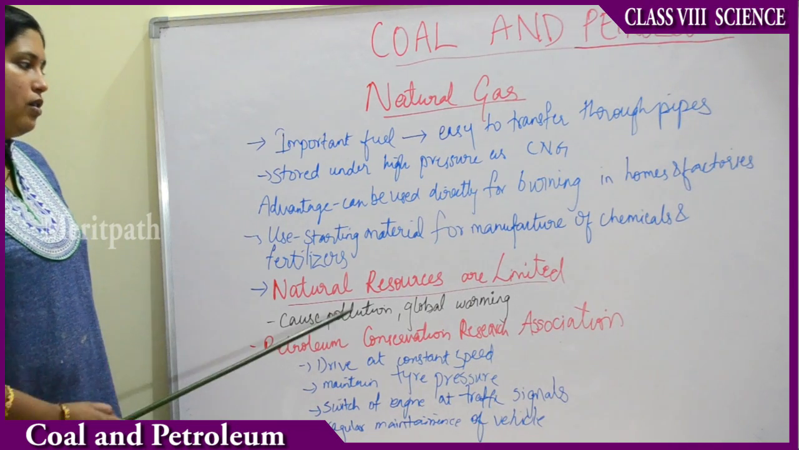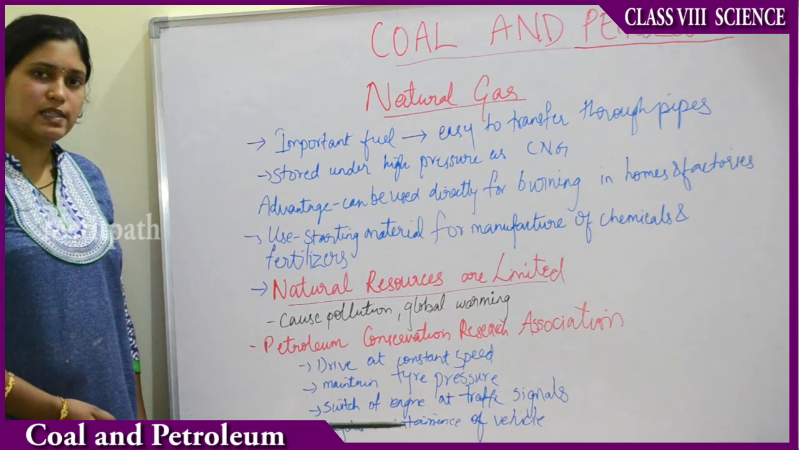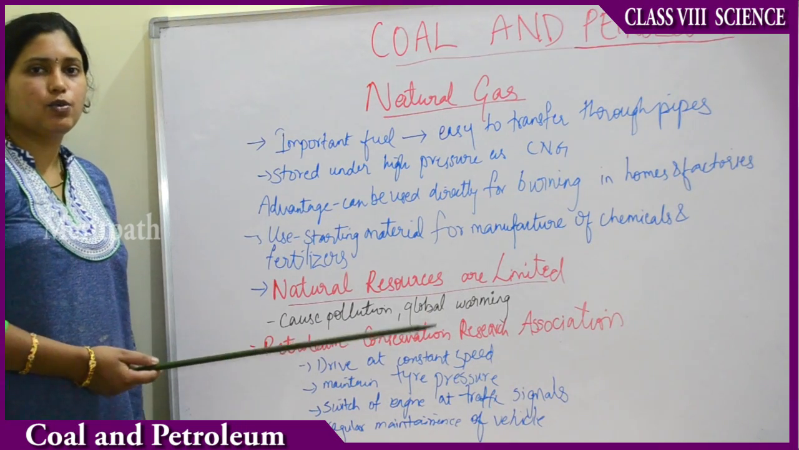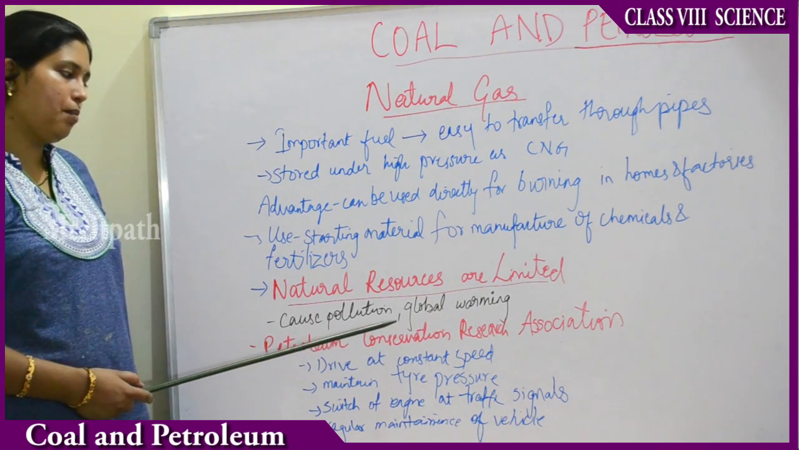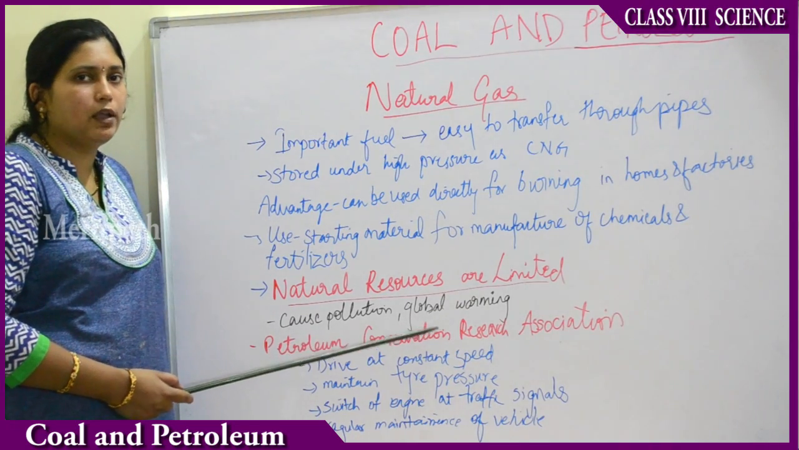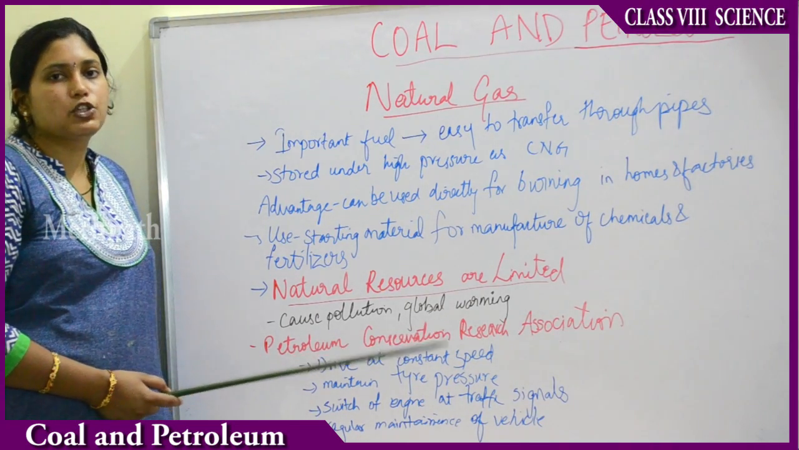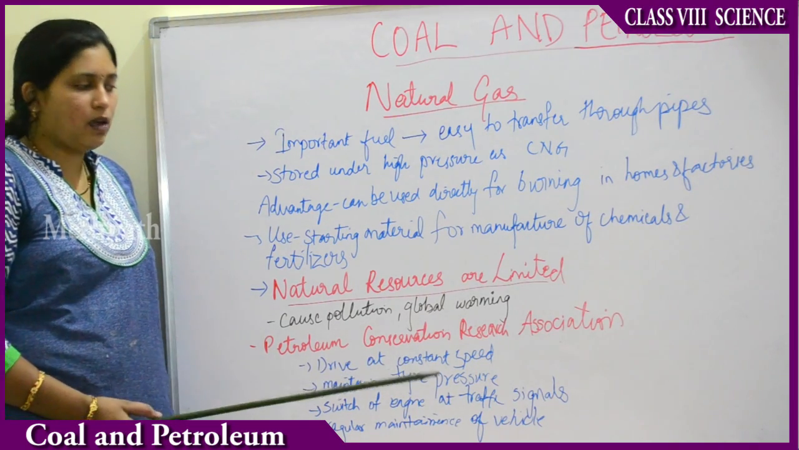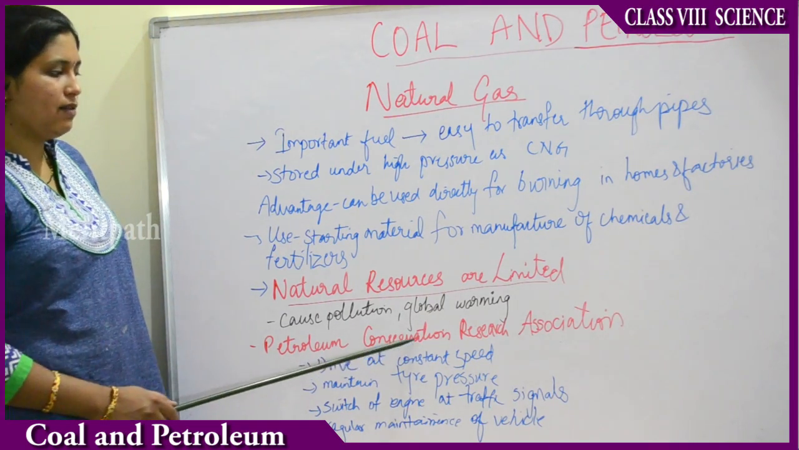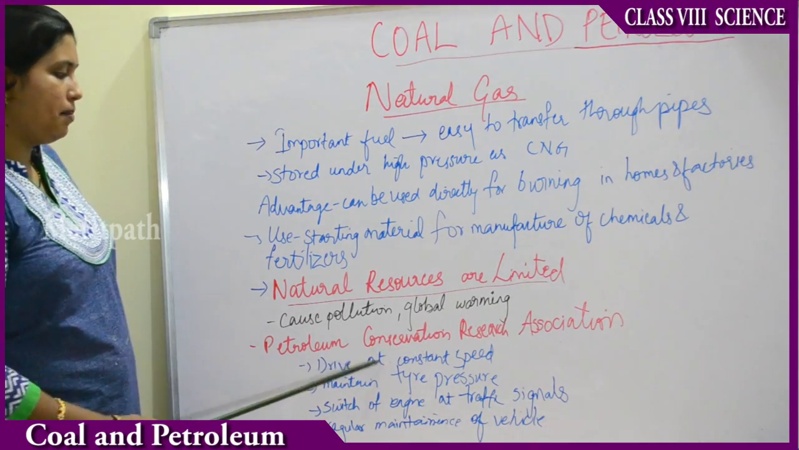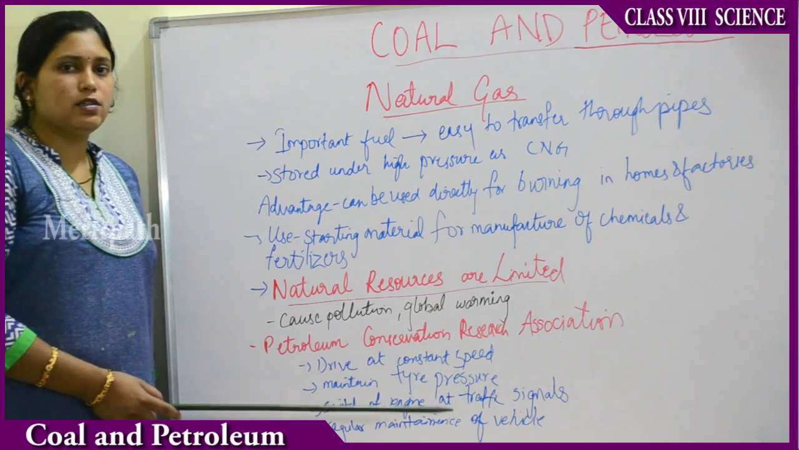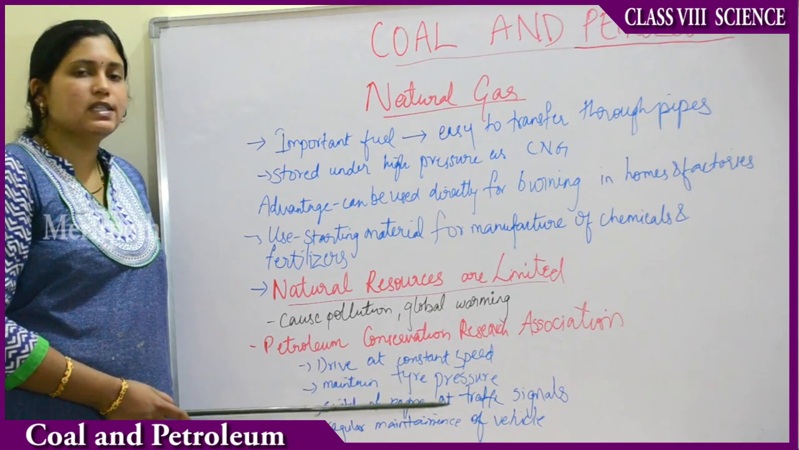So natural resources are limited. You have to use them wisely. And then using natural resources causes pollution. When natural gas is used, gradually it definitely causes some pollution. Then it causes global warming. Global warming is the depletion of the ozone layer. So our government has set up an organization called the Petroleum Conservation Research Association, PCRA. They have formulated some guidelines for the proper use of these natural resources.